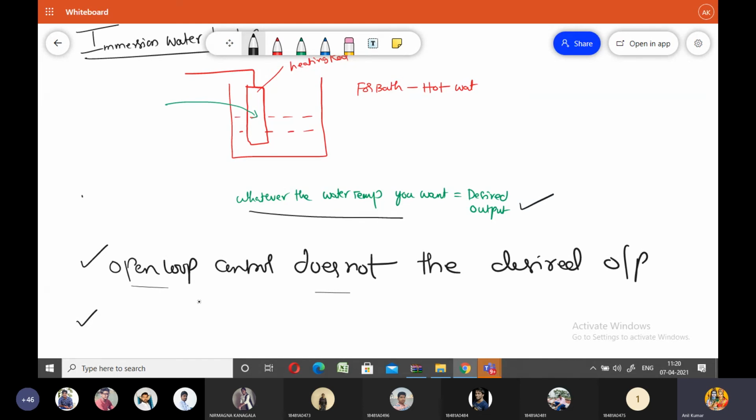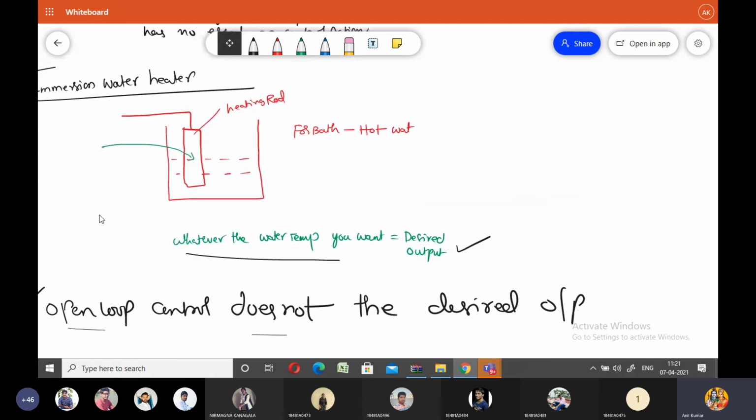So while the heating rod is on, do you dip your hand in the bucket of water and measure the temperature? So that means here in the open loop control system we do not measure the output at any point of time. We do not measure the output of the system, and the open loop control system does not know the desired output.